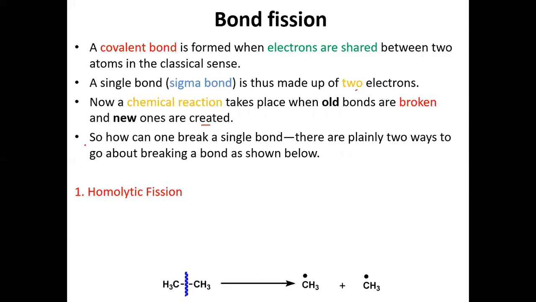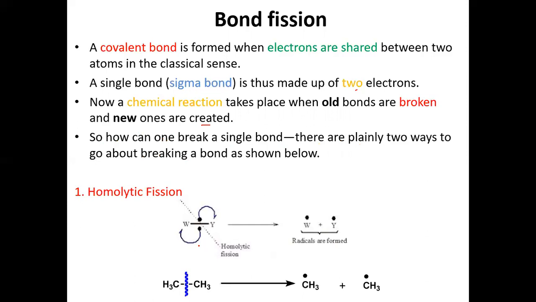So, how can one break a single bond? There are plainly two ways to go about breaking of bond, as shown below. That breaking of bond is called bond fission. Now, there are two ways for that bond fission. First is homolytic fission, and the second one is heterolytic fission.